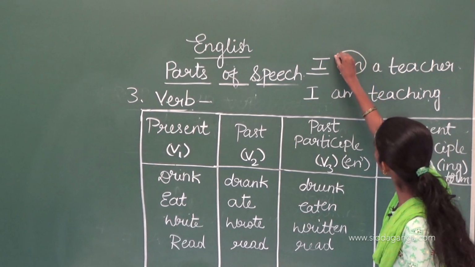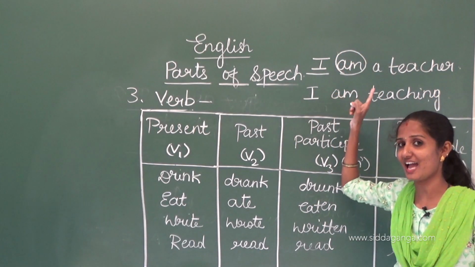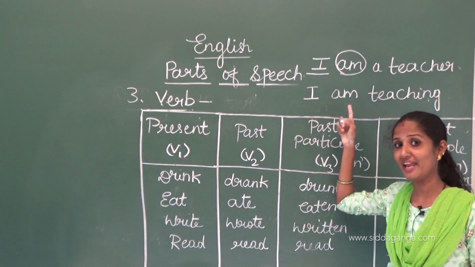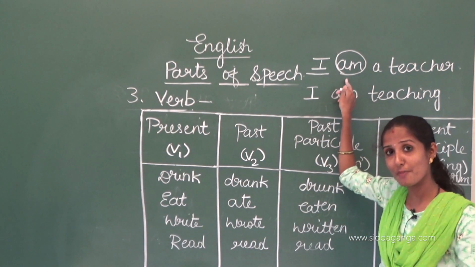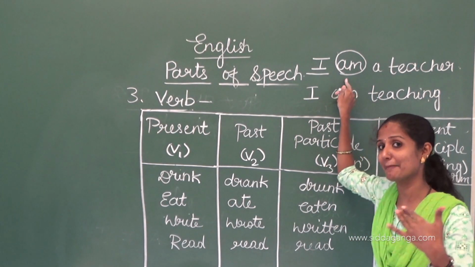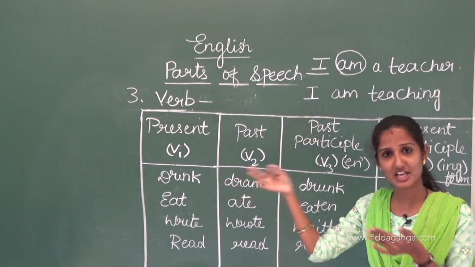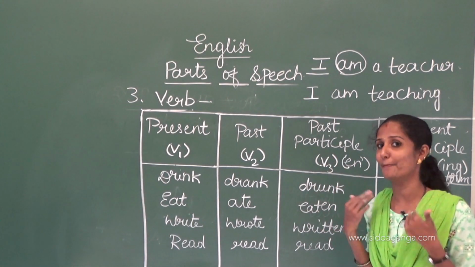Am is a helping verb, right? Here it is not used as a helping verb. Here it is performing the function of a main verb. I am a teacher. Here the helping verb is performing as a main verb. She is a student. Is is a helping verb and there it is performing the function of a main verb.